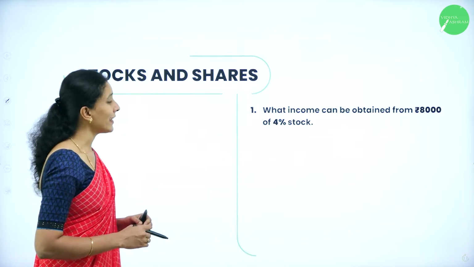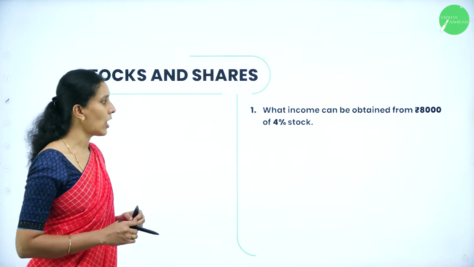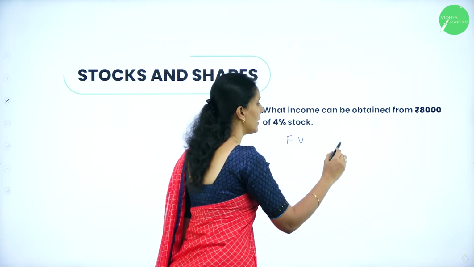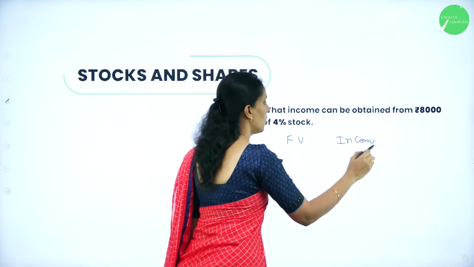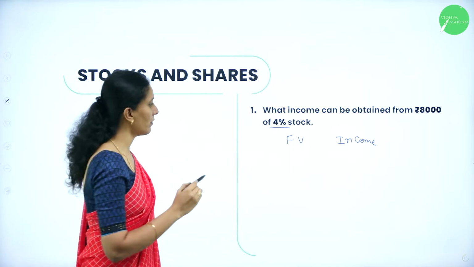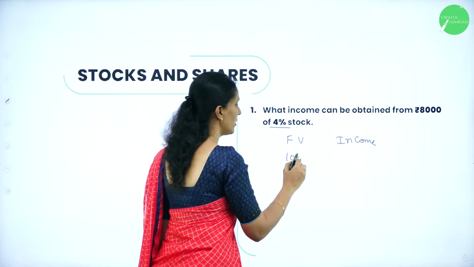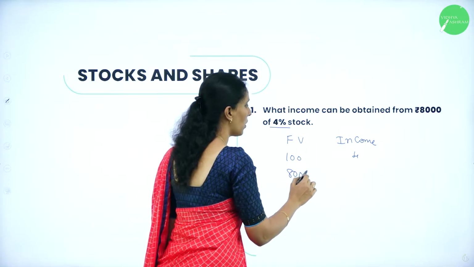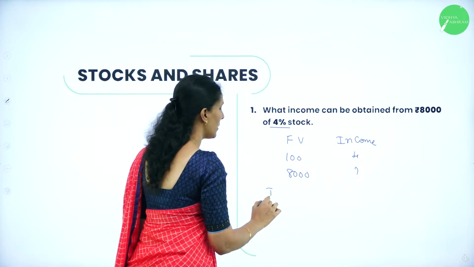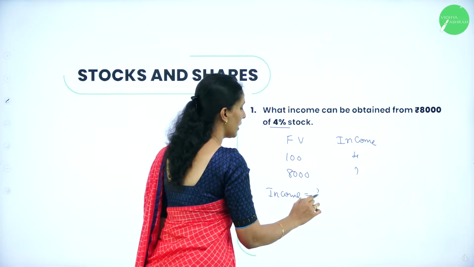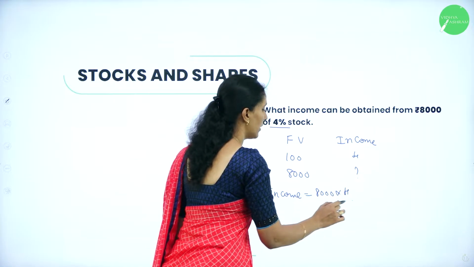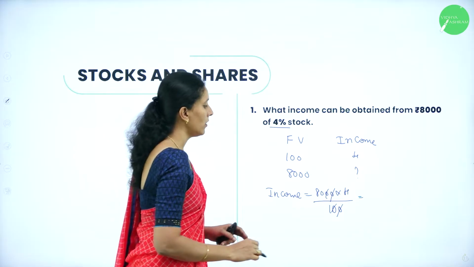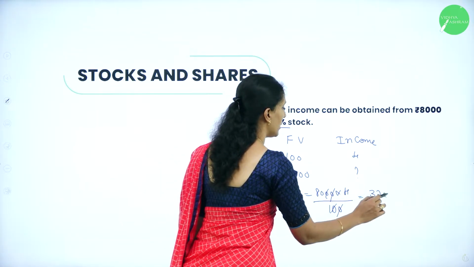First question, what income can be obtained from rupees 8,000 of 4% stock? Let's see here. Here we have a face value and here income. Always the interest is for face value. So therefore, let us take the face value as 100. Then you will have an income of 4 rupees. Now, if your face value is 8,000, what is your income? So therefore, income will be equal to cross multiply 8,000 into 4 divided by 100. So cancel. So you will get the value of 320. Therefore, that is rupees 320 is the income.